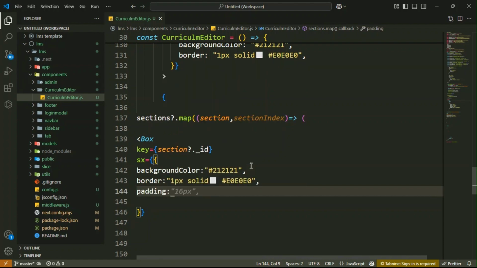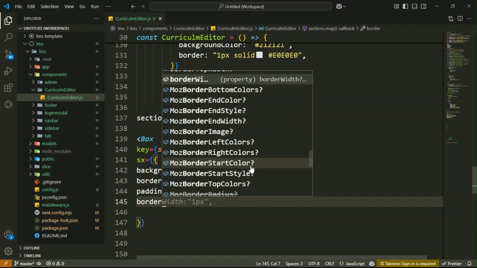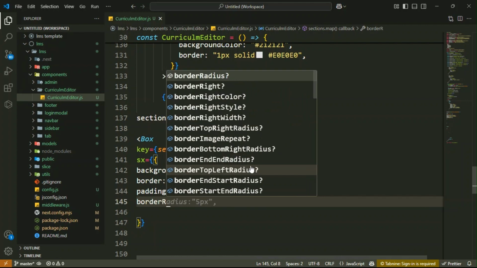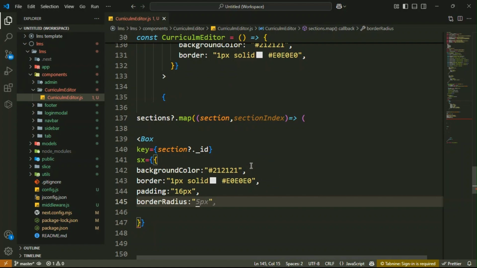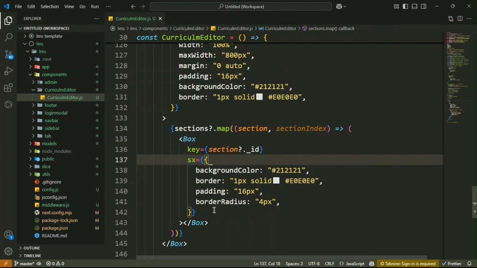This is only CSS code, guys, so you can just copy and paste. Then border radius, to round the corners slightly. The border radius is 4 px.